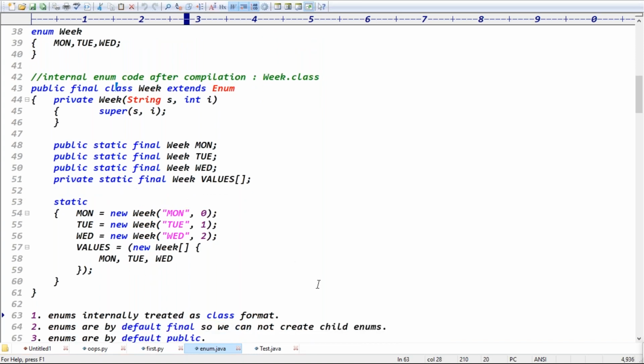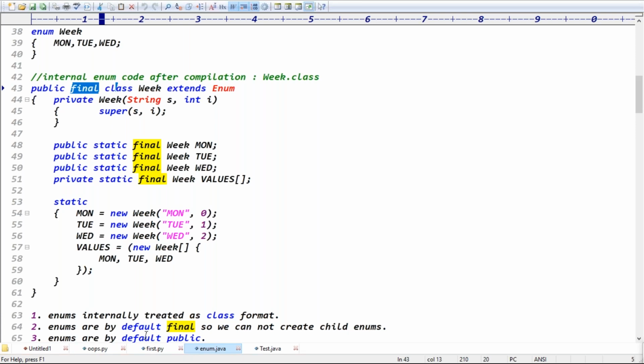Enums are by default final, which means can we create the child enums? No, we cannot create the child enums, right? So don't ask, sir, can we create the child enums? Not possible, guys, because enums are by default final type, right?